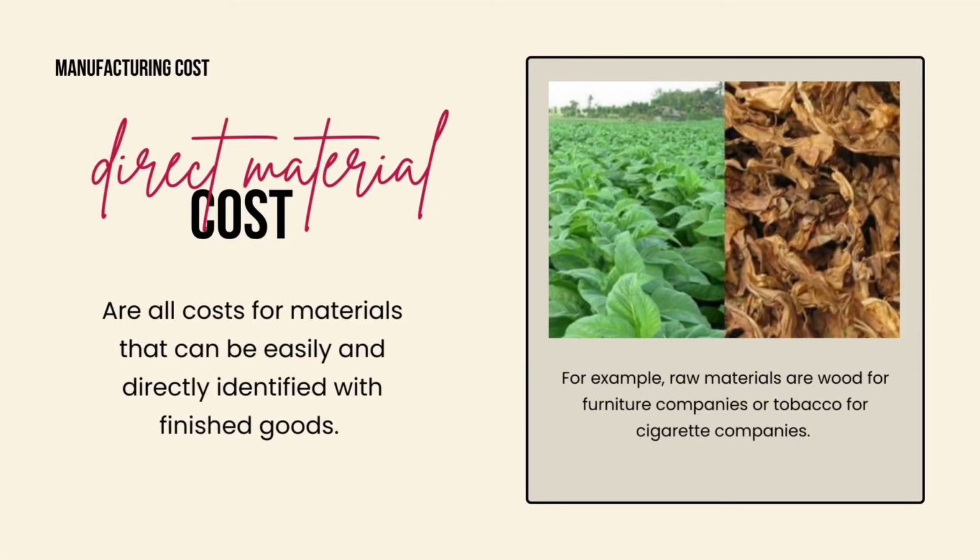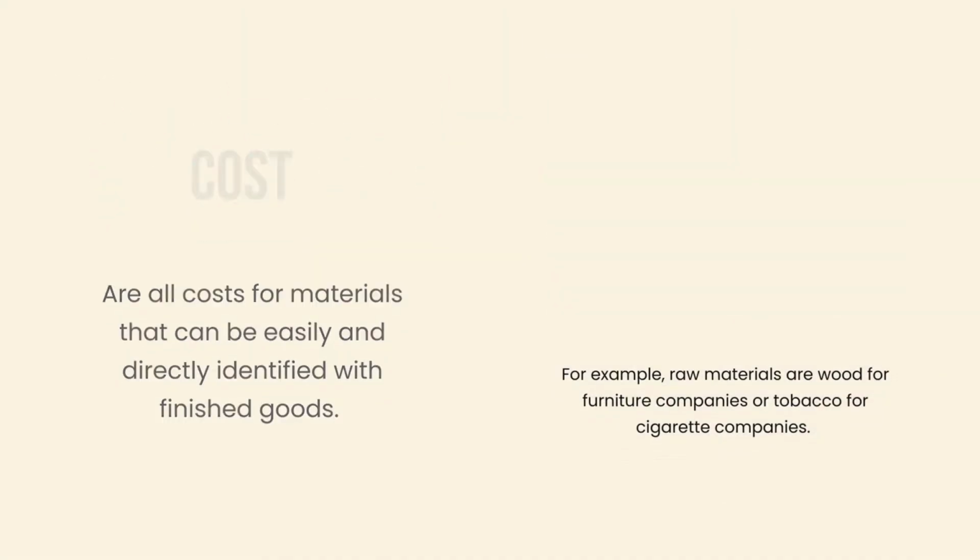In manufacturing company, there are three types of cost. First, direct material cost. It is all cost for materials that can be easily and directly identified with finished goods. For example, raw materials are woods for furniture companies or tobacco for cigarette companies.